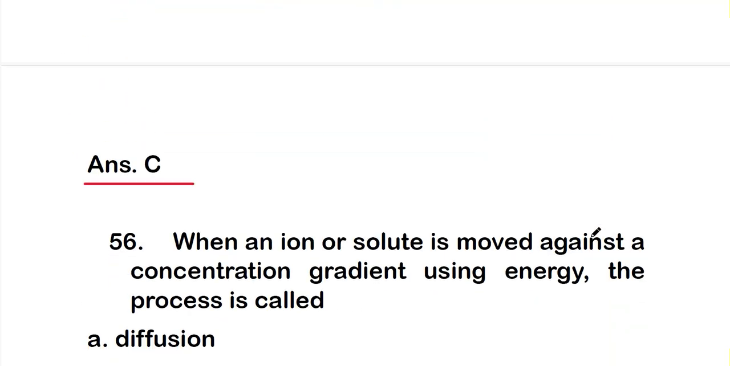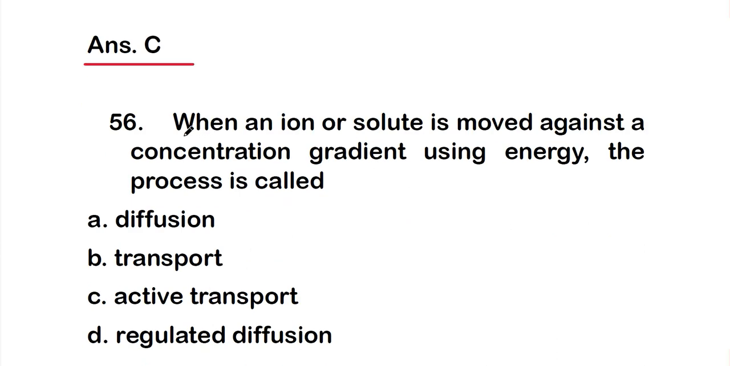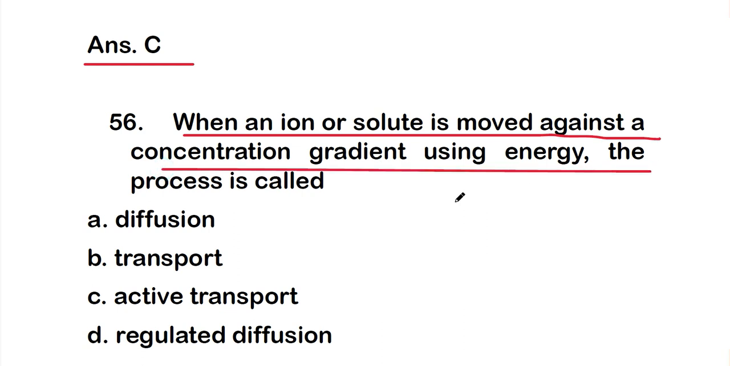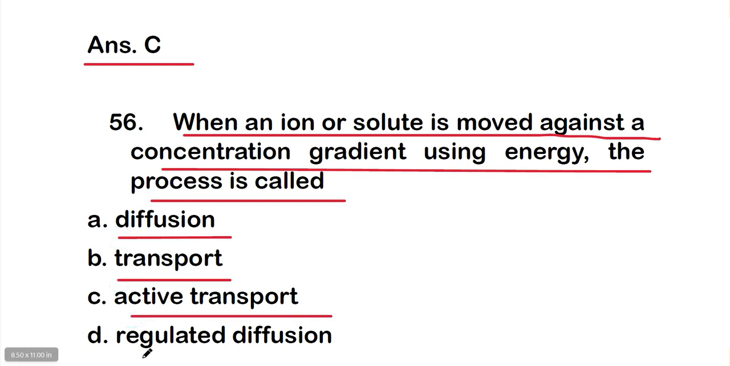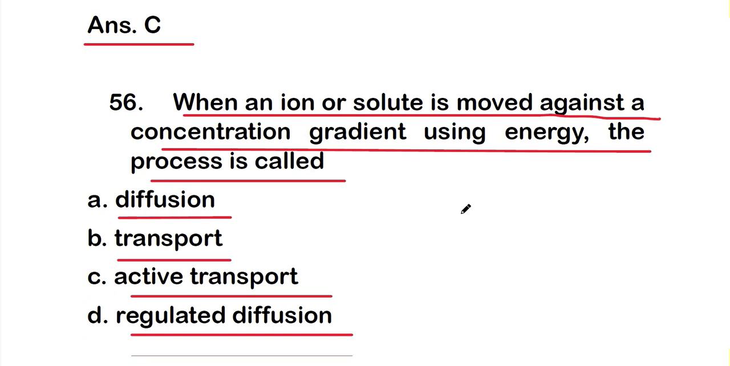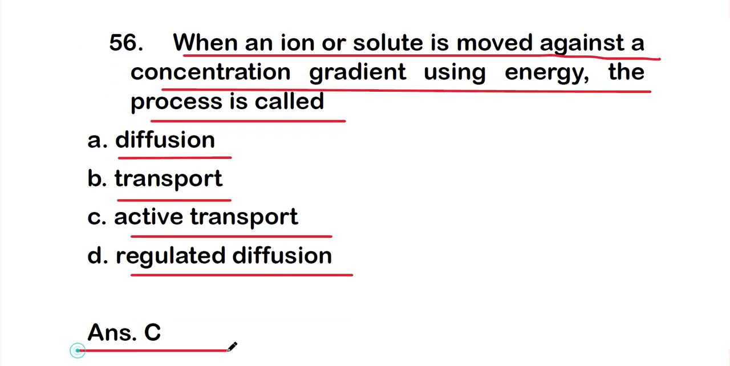Okay, so next, when an ion or solute is moved against a concentration gradient using energy, the process is called option A diffusion, option B transport, option C active transport, option D regulated diffusion. So the right one is option C, that is active transport. So when an ion or solute is moved against a concentration gradient using energy, the process is called active transport.